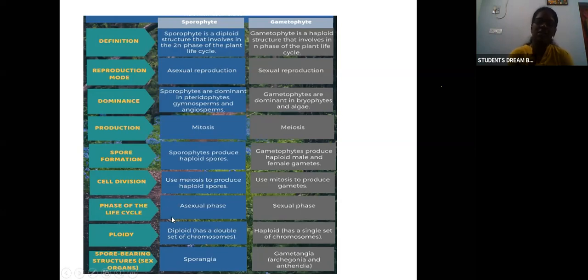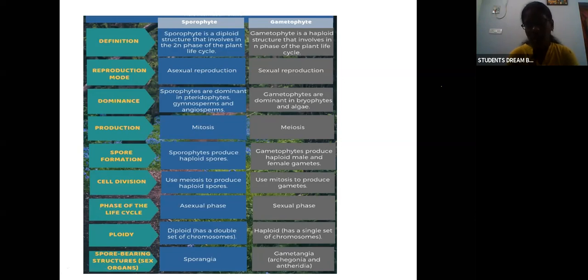The sporophyte phase is the asexual phase, whereas the gametophyte phase is the sexual phase. As I told you, it is diploid because of the double set of chromosomes. Haploid is because there is only a single set, that is half the number. The spore bearing structure is called sporangia. The structure that bears the male and female reproductive structures is called gametangia.